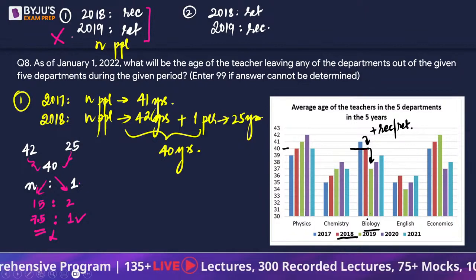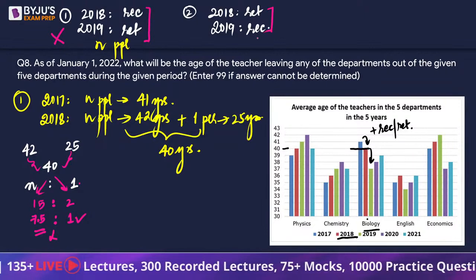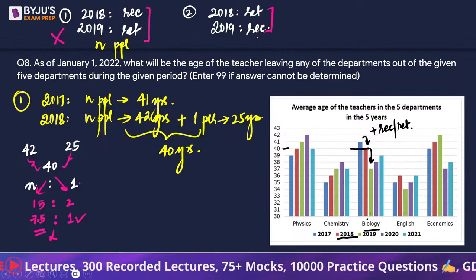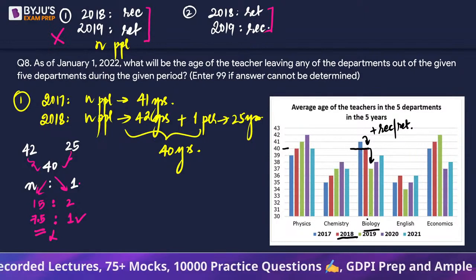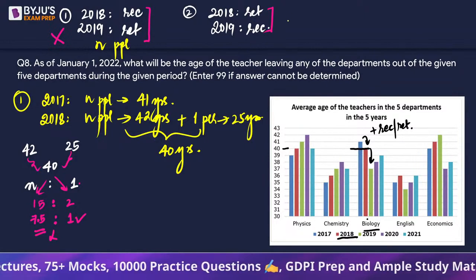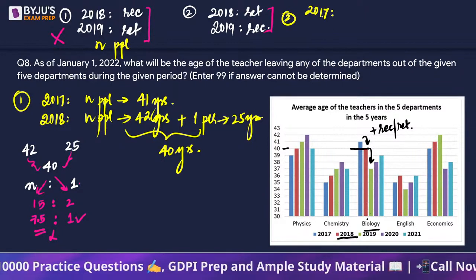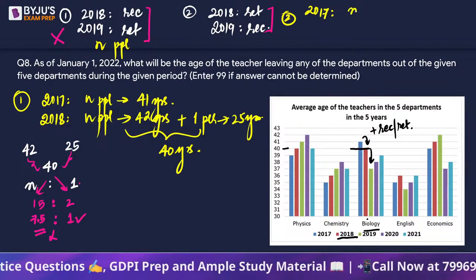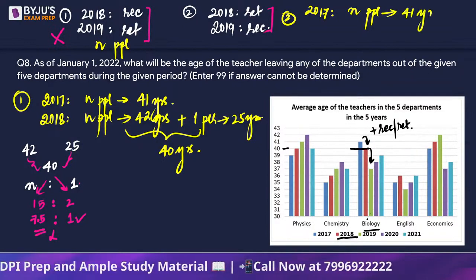That is, the recruitment did not happen in 2018, but rather in 2019, and the retirement happened in 2018. So we'll have to use this. Now, in order to use this, I'll be using the same logic as I did in this one: in 2017, there are n people whose average age is 41 years.